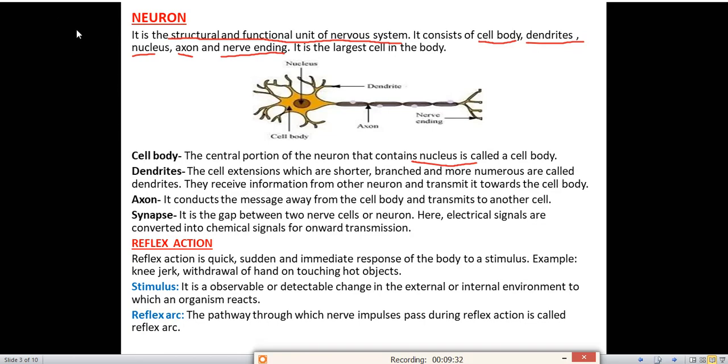Okay, so this is the neuron, and this is the structure and explanation part. You can write with your own words also. You have to describe the cell body, the dendrites, axon, nerve endings. At last, you have to write about the synapse. Next, we will start with reflex action.